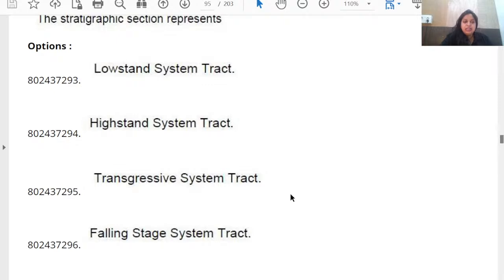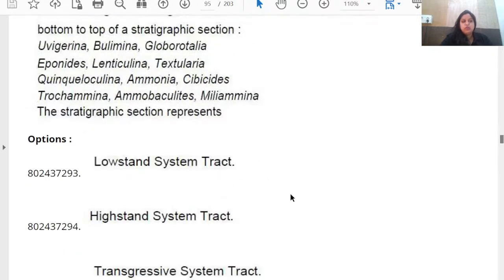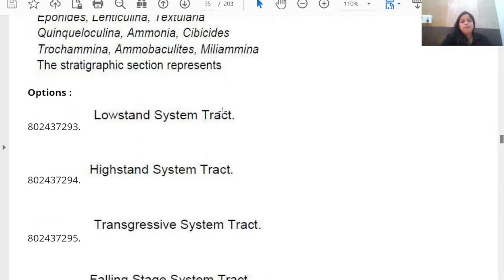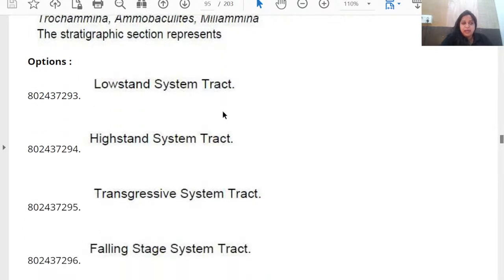This portion is about sequence stratigraphy and foraminifera in detail. You have to have an idea about benthic foraminifera ecology. Their zonation is very important, and you also have to know the different parasequences.